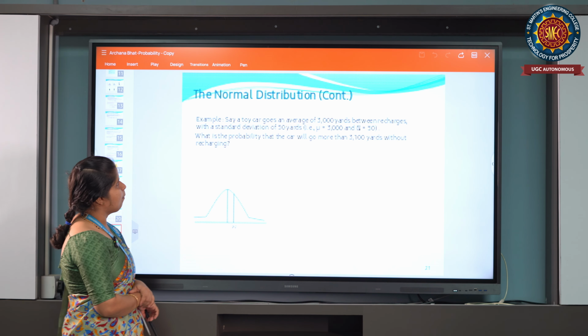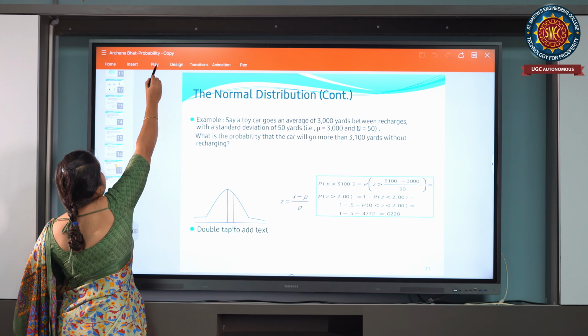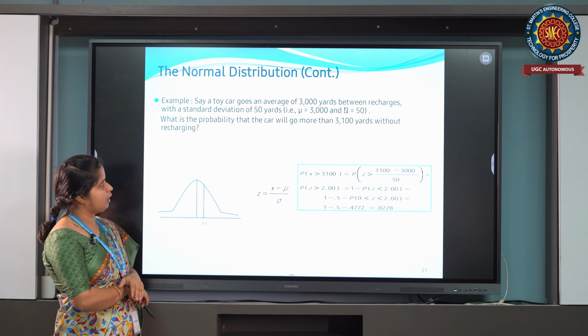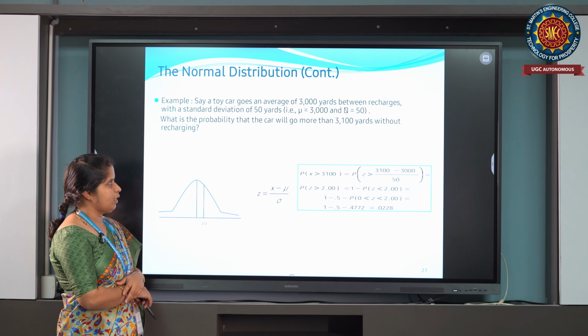So in this example we are considering the normal distribution. A toy car goes an average of 3000 yards between recharge stations, with a standard deviation of 50 yards, with the parameters mu equal to 3000 and sigma equal to 50. What is the probability that a car will go more than 3100 yards without recharging?